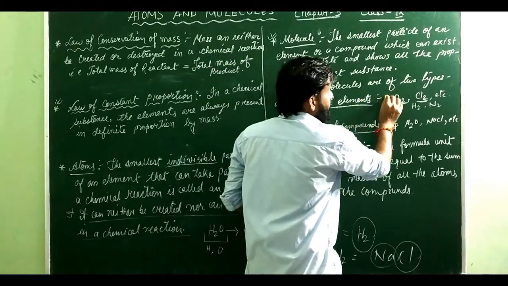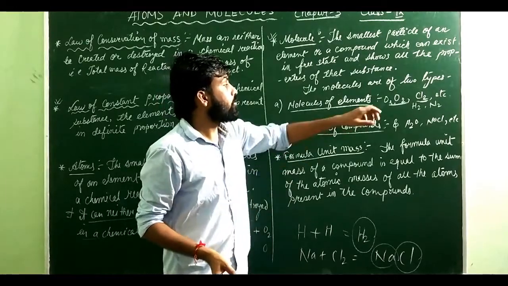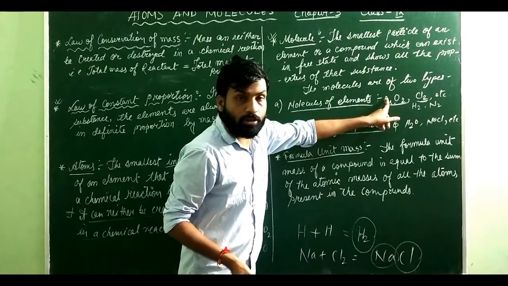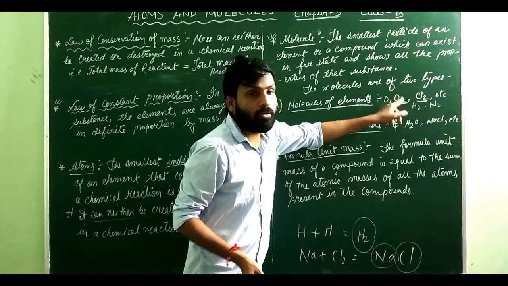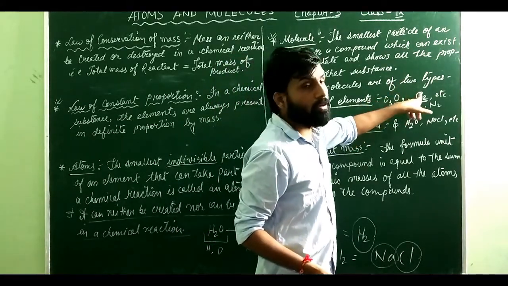Even you can write O3. O2 means oxygen gas, O3 means ozone gas. So you can see here we have more than 1 atom, but all the atoms are of the same type. Because here we have 3 oxygen, here we have 2 oxygen, here we have 2 chlorine.